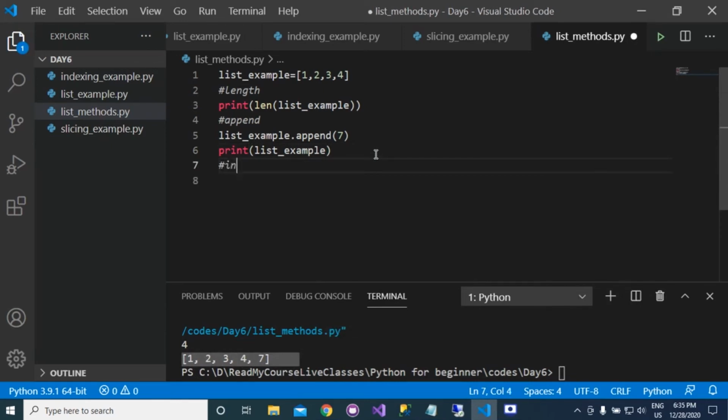Next method was insert. We use this insert to add an element at any particular index, at any particular position.